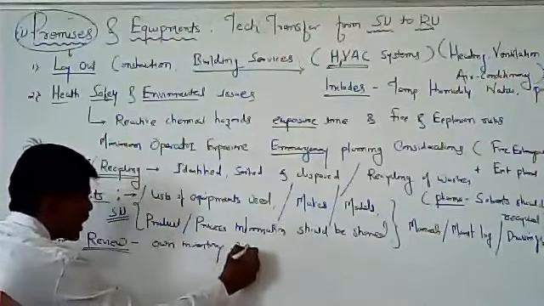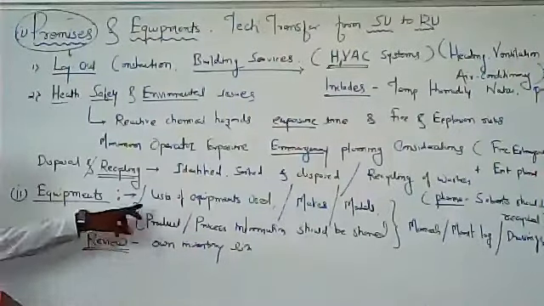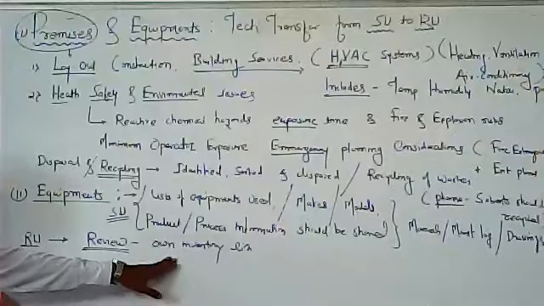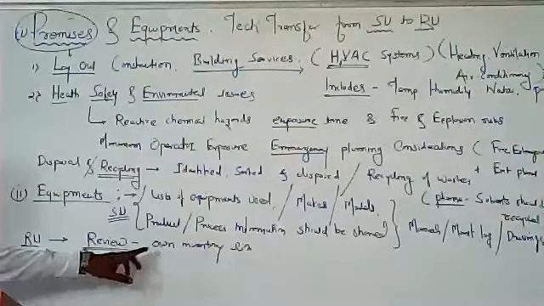If they have some list of equipment, they are supposed to take this list and compare it with their own inventory list and see what is available and what is not available.